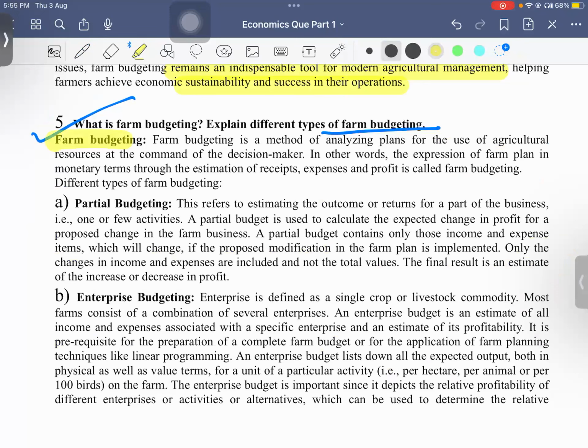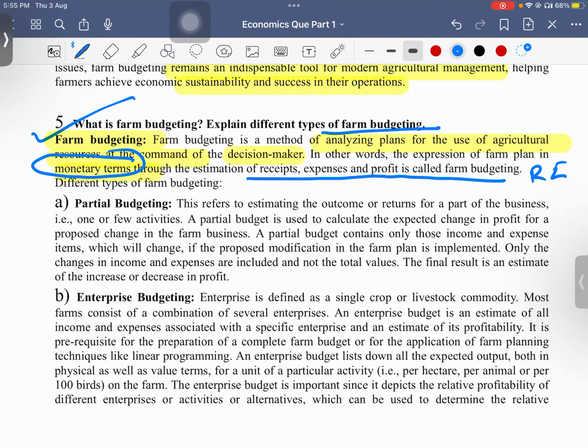Okay. So farm budgeting, as I said earlier, is analyzing plans for the use of agriculture resources at the command of the decision maker. So here what we are doing is in monetary terms, this is the keyword, monetary terms, through the estimation of receipts, expenses, and profits. Okay, we are going to know about the receipts, what the expenses are and the profit. Based on this, we are going to make the farm budget.